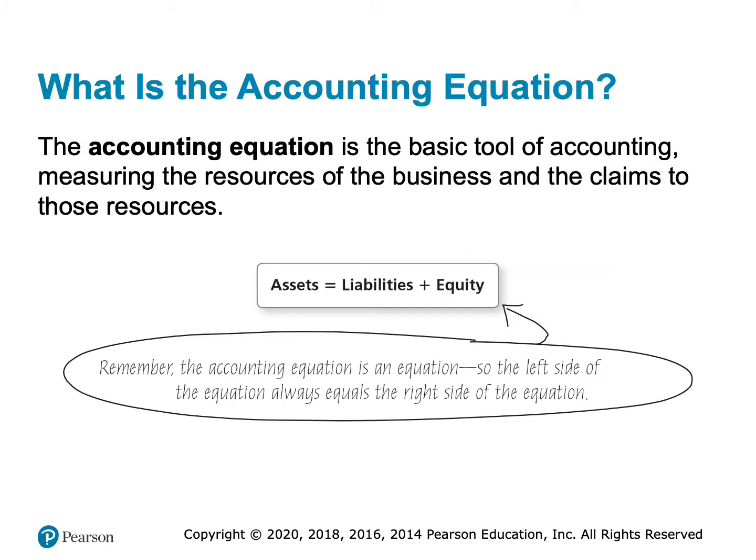So the entire accounting system is based off this one equation that says assets are equal to liabilities plus equity. This dates all the way back to the 14th century when a Venetian monk named Luca Pacioli wrote a book, really a textbook on mathematics, and he included a chapter in it about bookkeeping.